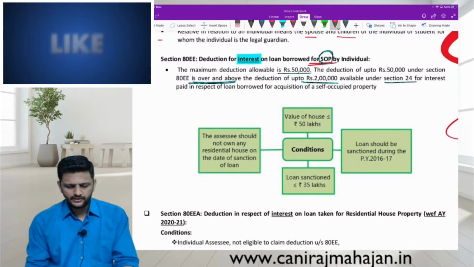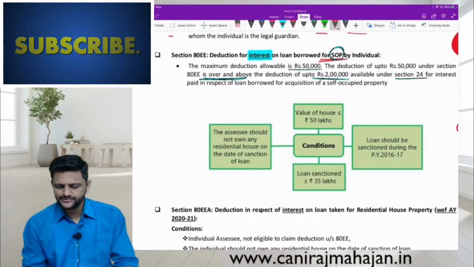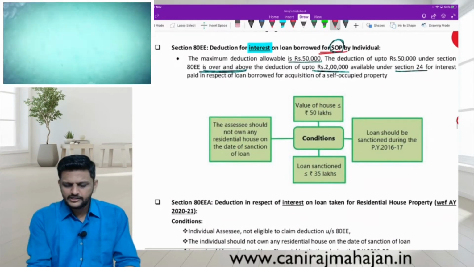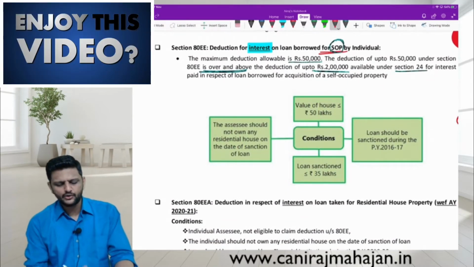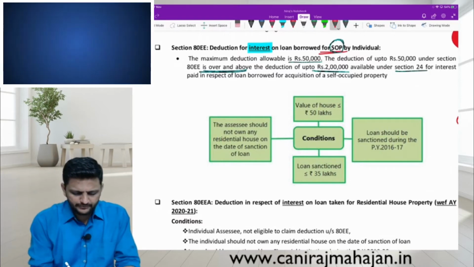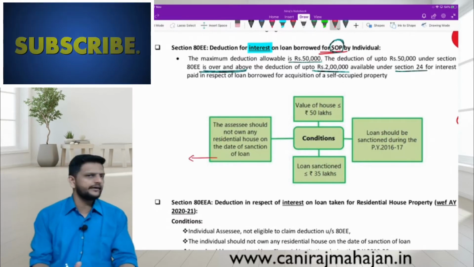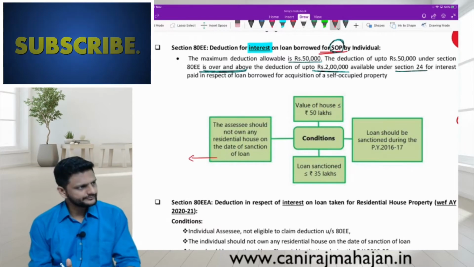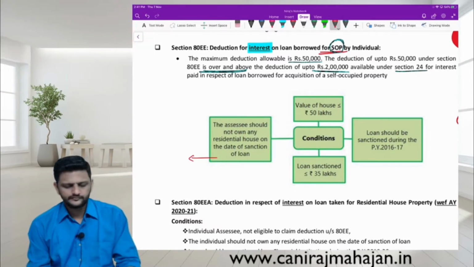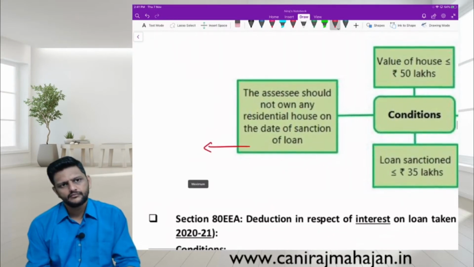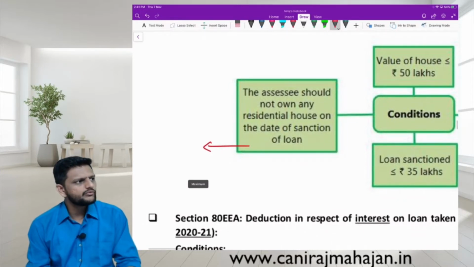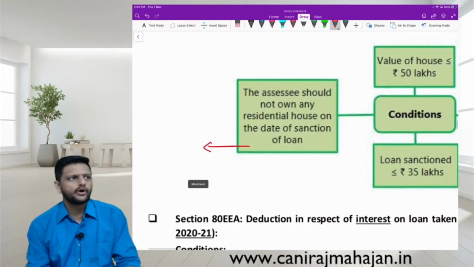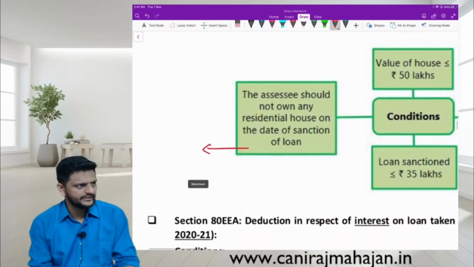Check. In respect of loan borrowed for acquisition of self-occupied property, what is the condition? The assessee should not own any residential house on the date of sanction of loan. So tell me the purpose or motive behind this. That means this is the first time, or first ownership of the assessee.